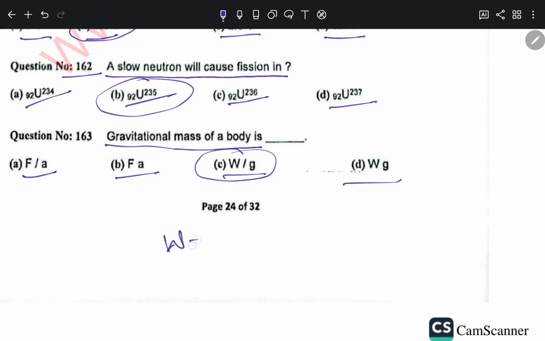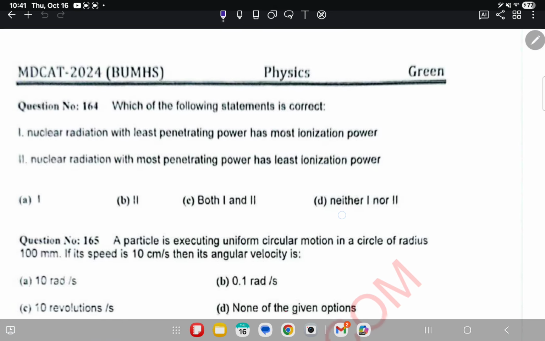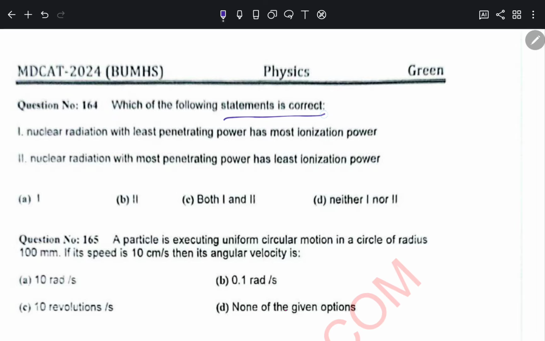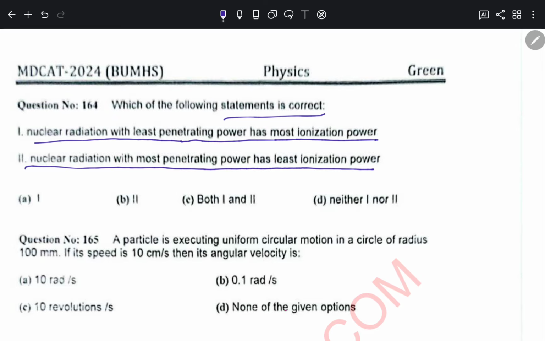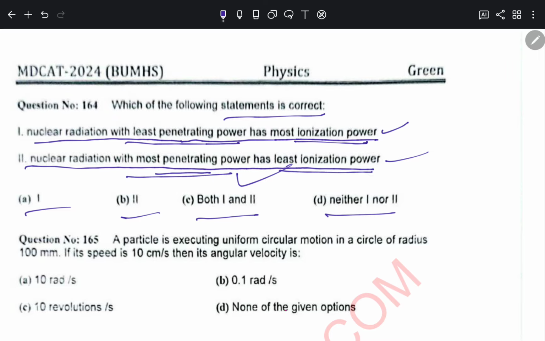Question number 164. Which of the following statement is correct? 1, nuclear radiations with least penetrating power has most ionizing power. 2, nuclear radiation with most penetrating power has least ionization power. Options: 1, 2, both 1 and 2, neither 1 nor 2. So 164 option C, because both the statements are correct. When it has a least penetrating power, it means its ionization power is more. And when it has a most penetrating power, ionization power is least. So both the statements are correct. And I like these type of questions. These are very technical and thought-provoking.